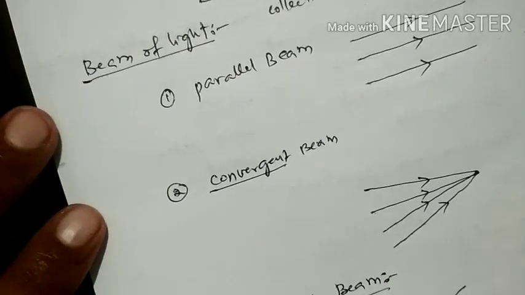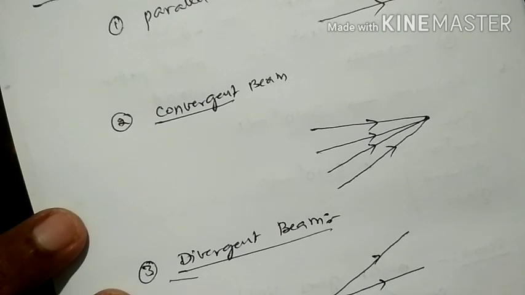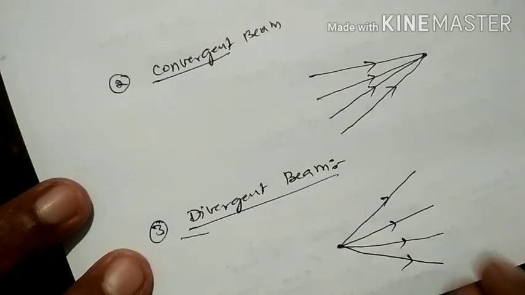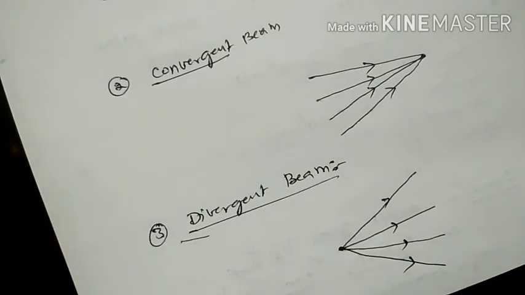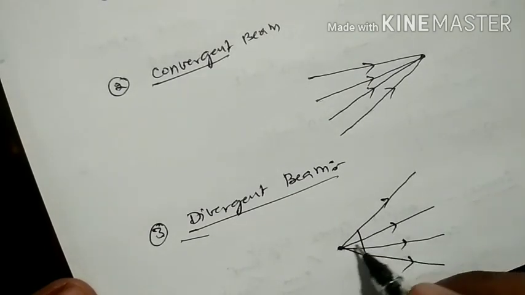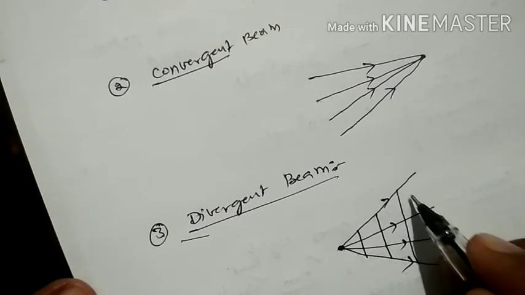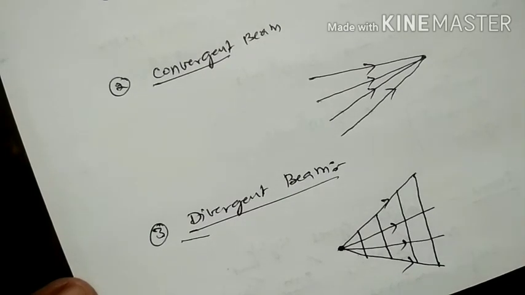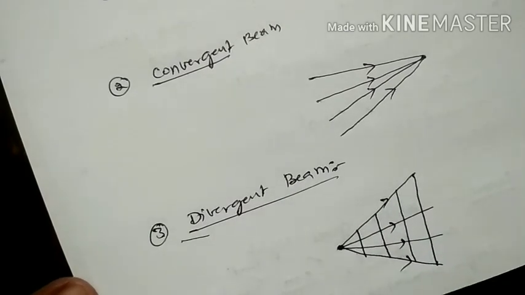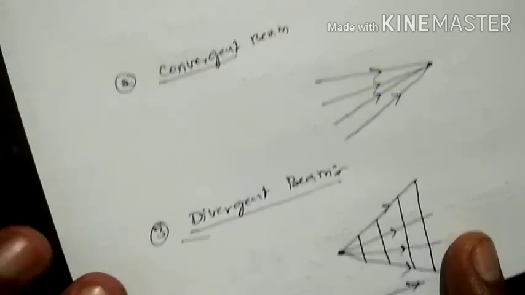In our daily life, where can we see these types of beams? For example, take a torchlight. If you switch on the torchlight, we can see the light rays are diverging. How can we say this is a divergent beam? Starting from the bulb, if you measure the width of the beam, the width is increasing as you go away from the source, along the direction of the light rays. Then we can say that the light beam is a divergent beam.